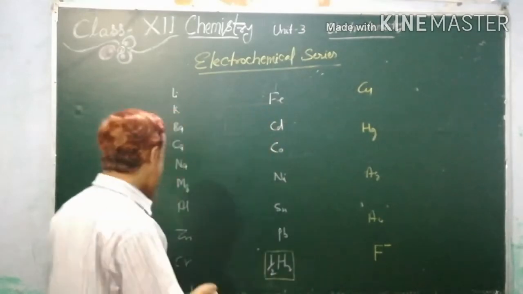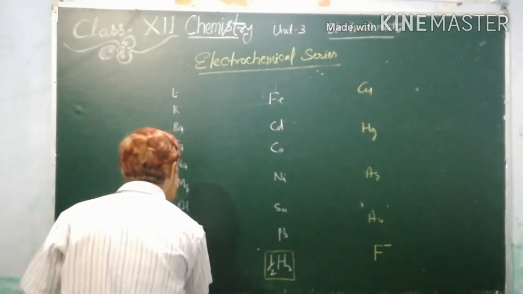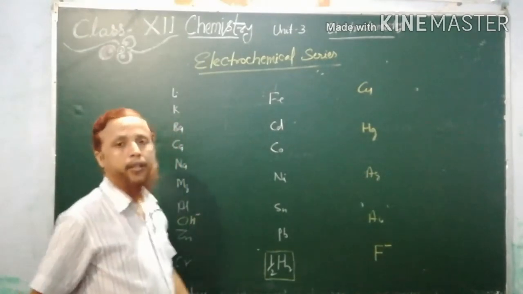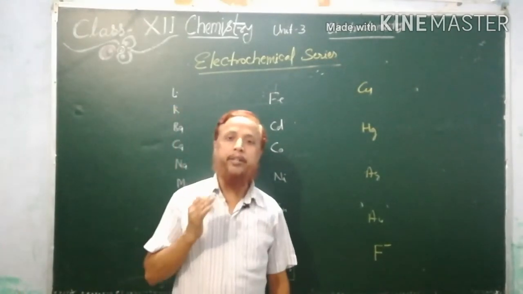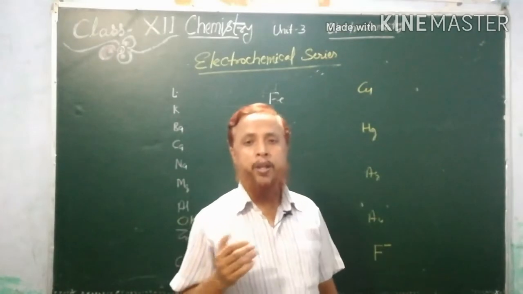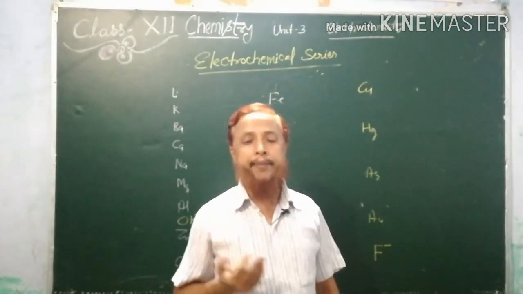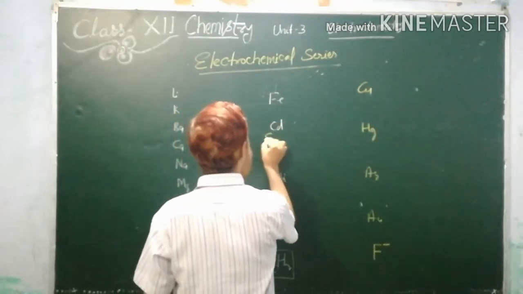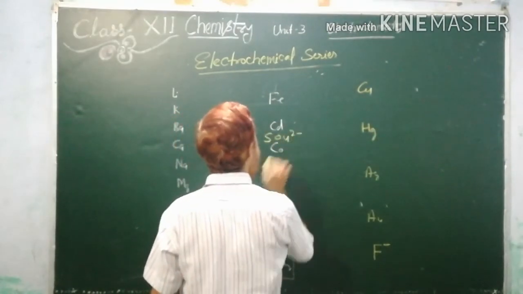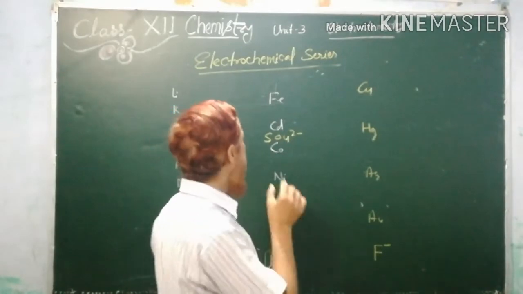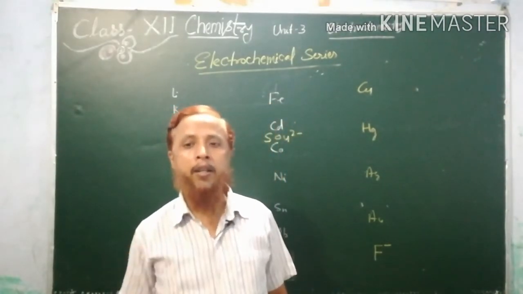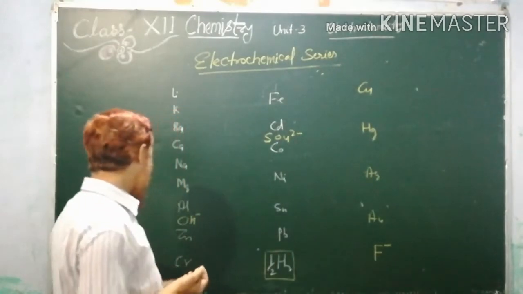Just below aluminium there is a hydroxide ion, OH minus. And just below cadmium there is a sulfate ion. So here is the cadmium, so we can write the sulfate ion here. Above cadmium is iron, and above iron there is the chromium I mentioned here.